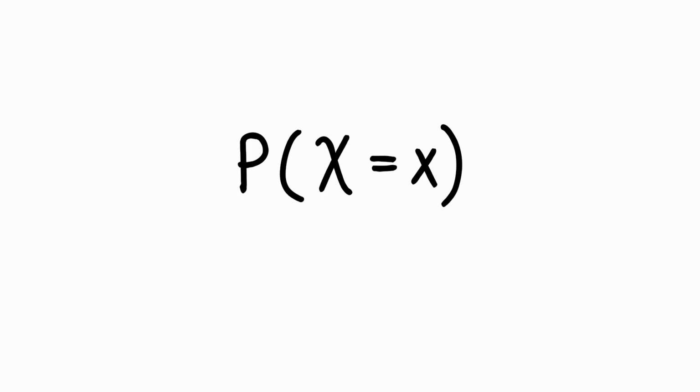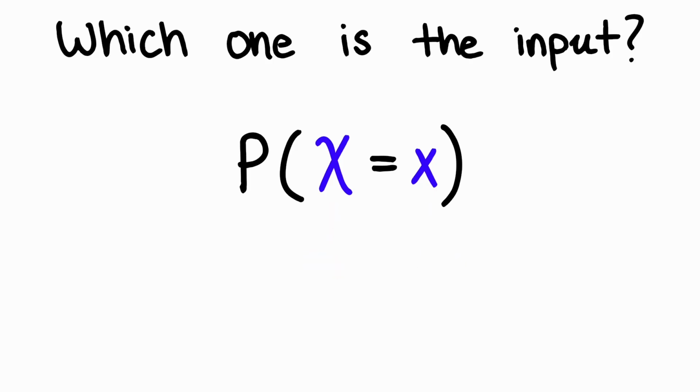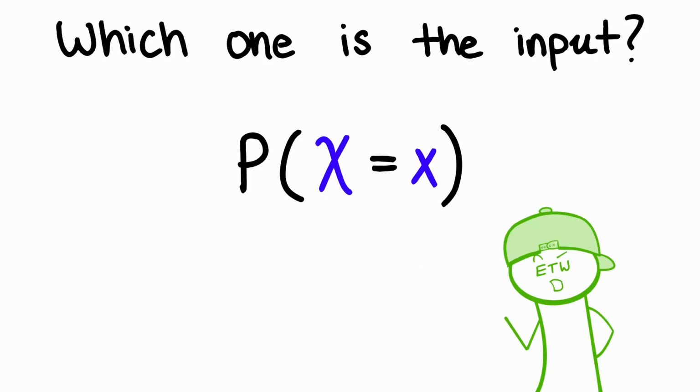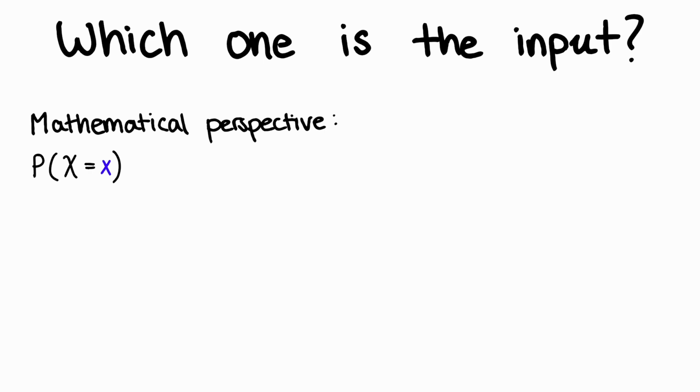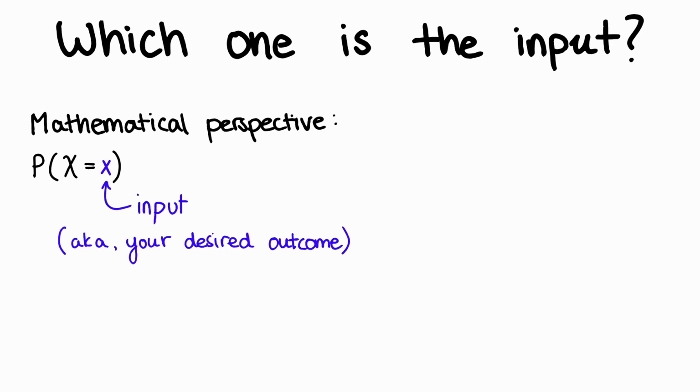But now, you must be thinking, there are 2 versions of the same letter inside the brackets. There is a capital X and a small x. Which one is the input? This is where everyone starts to get tripped up because we're involving 2 different versions of the same letter here. I like to think of it in a mathematical perspective and treat this little x right here as the input of P.